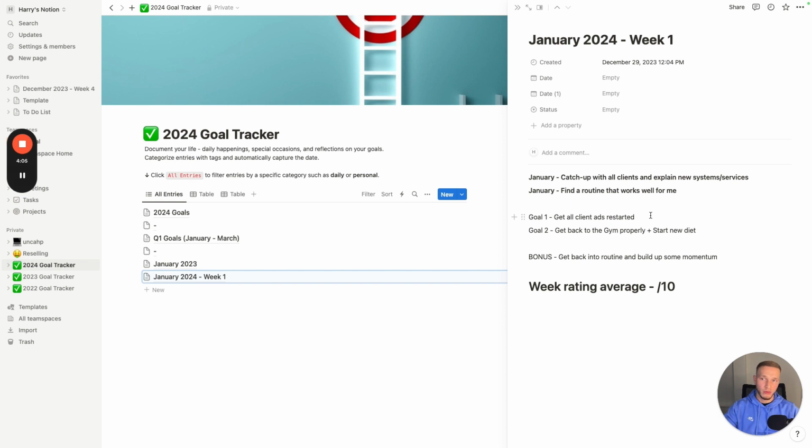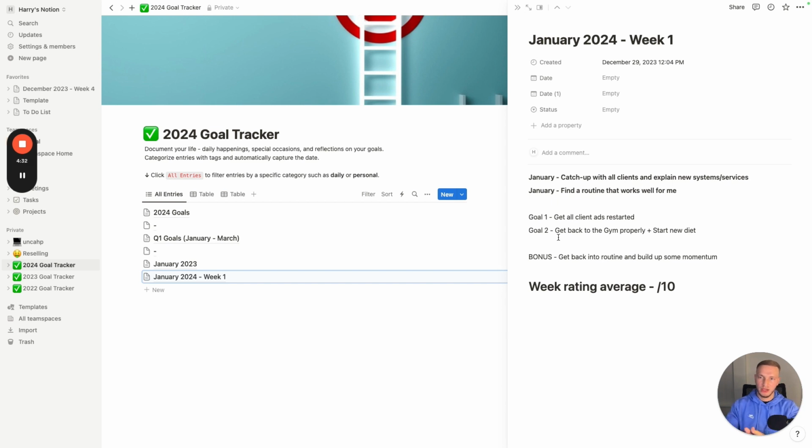So the first goal will be to have all of my clients' ads restarted. Over Christmas, we pause just because it gets a little bit quiet. So I want to get everyone's new ads restarted with the new offers and new services that they want to put out. And then the second one will be for me to get back to the gym properly and start my new diet. So over Christmas, I've been a little bit inconsistent with the gym, as I guess probably everyone has. It's been a bit of a shirt and stuff like that.